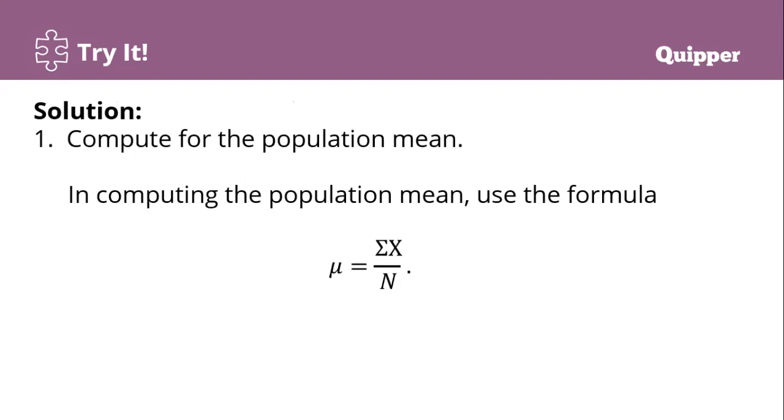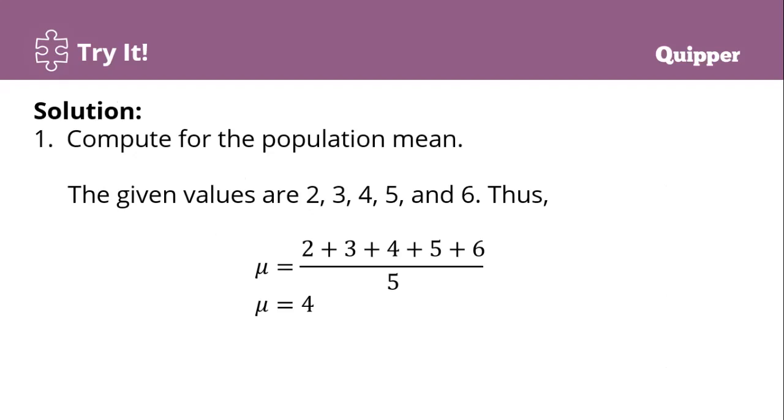Pila ka buok ilang given data. So in formula, summation of x over n. Pasabot summation is you just add all. Basta summation, i-add inyang ang tanang answer, divide kung pila ka buok given data. Okay? Di ba ang values sa population we have 2, 3, 4, 5, and 6.